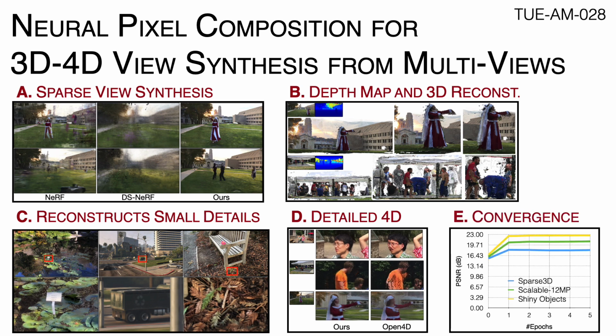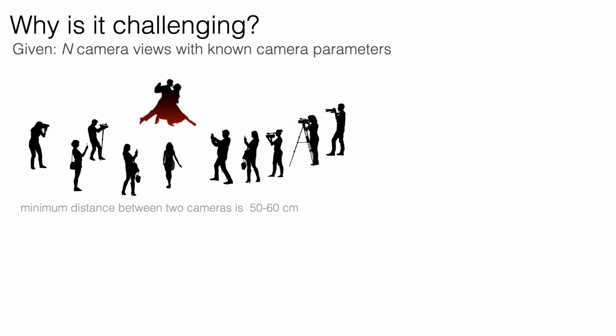Finally, the model can be trained quickly in 2 to 3 minutes as shown by the convergence plot for 3 different datasets. Yes, it has become easier to do multi-view captures, but it also brings important challenges. The minimum distance between two cameras in our setup is more than 50 to 60 cm, which is the minimum distance between two humans standing next to each other.